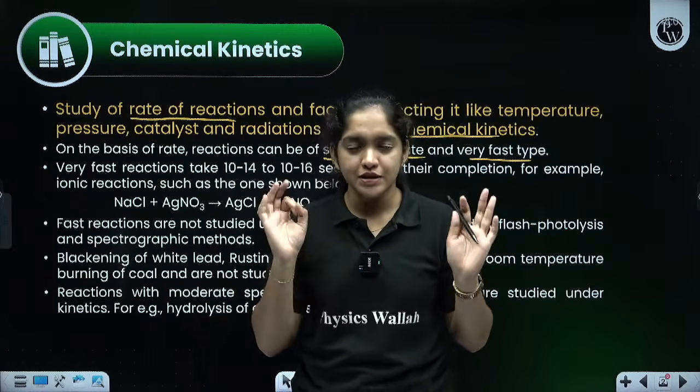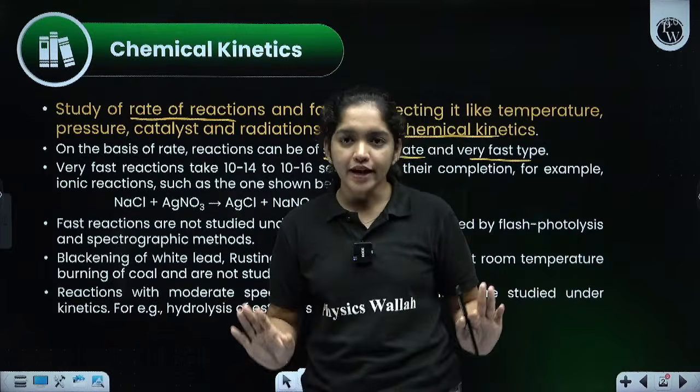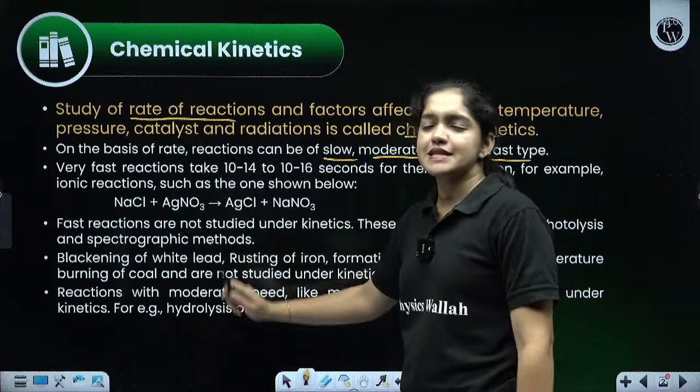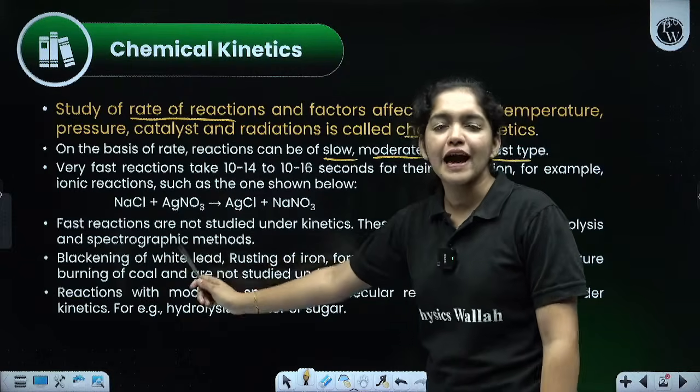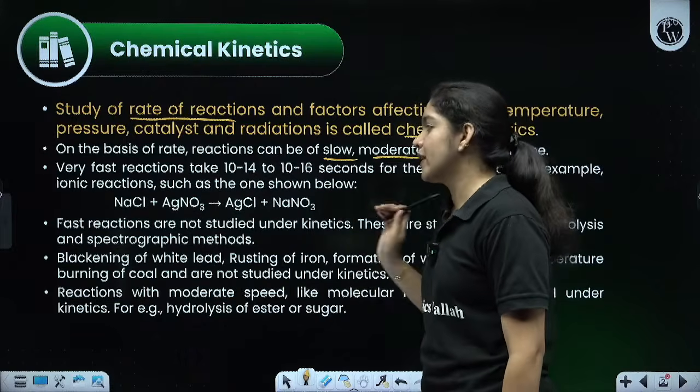Mainly we will learn about the three, that is temperature, pressure, and catalyst. Is that okay? Clear, right? Okay. Then, for example, we have given an easy example, that is NaCl, sodium chloride, reacting with silver nitrate. It will form what? Silver chloride with sodium nitrate.